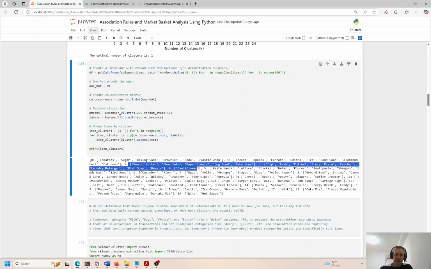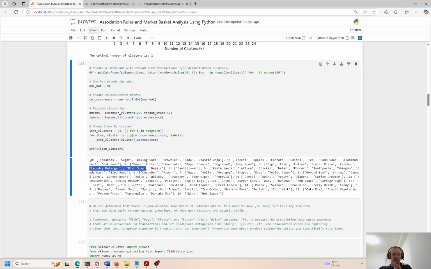Peanut butter and chocolate go together. Paper towels, dog food, baby food. I guess that goes together. A little bit skeptical, though. I'm not super convinced that this is working. Then we look at cluster number 4. It's 0-based, so we always start with 0 and then increment up by 1. So this is actually 4, even though it says 3. Dip, fish, coffee, frozen pizza, ketchup, laundry detergent, dish soap, and bagels. I would say these two definitely go together: dish soap and laundry detergent. Bagels, maybe, maybe not though. I'm not super convinced here.